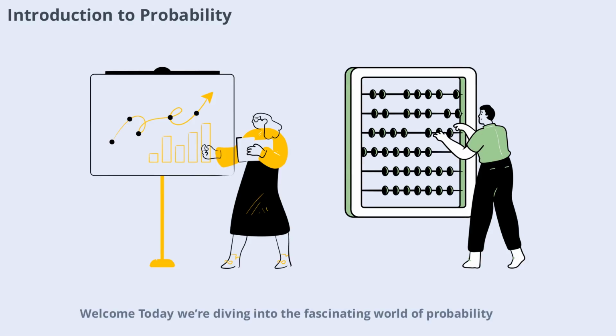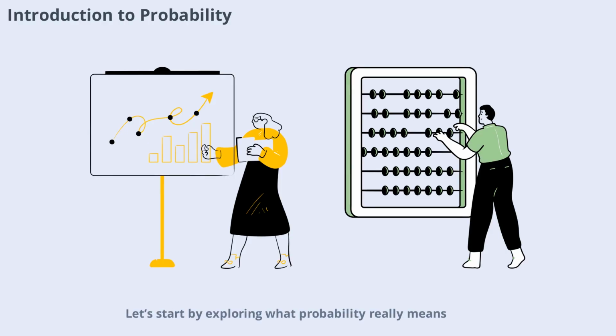Welcome. Today we're diving into the fascinating world of probability. Probability is all about measuring the likelihood of events happening. Whether you're rolling dice, drawing cards, or predicting the weather, probability helps us make sense of uncertainty. In this video, we'll break down the essential rules of probability, making them easy to understand and apply. By the end, you'll have a solid grasp of the basics and be ready to tackle more complex problems.